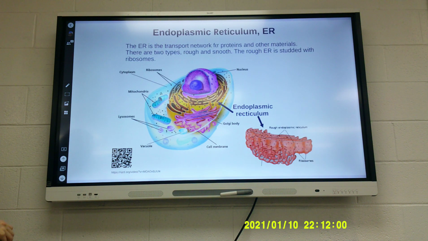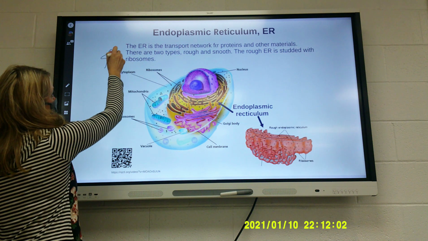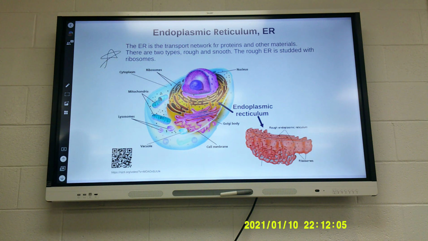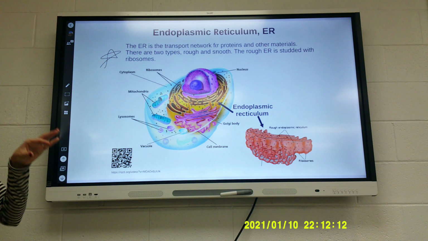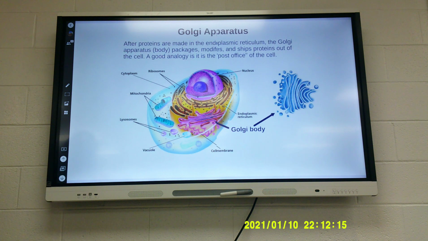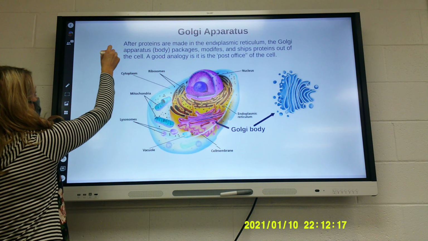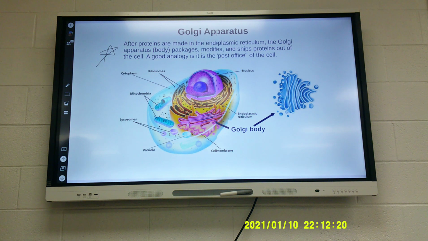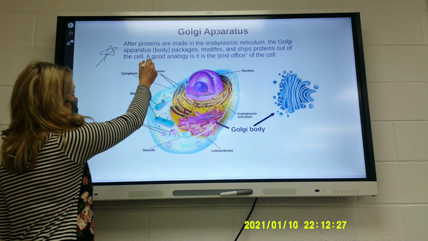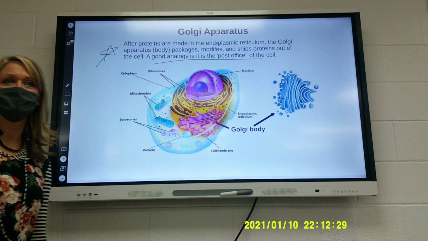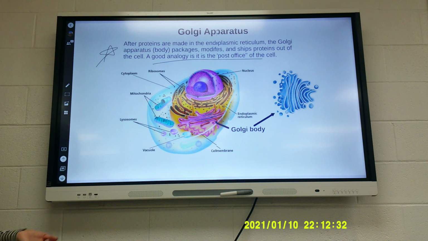Endoplasmic reticulum, ER. ER is the transport network for proteins and other materials. There are two types, rough and smooth. The rough ER is studded with ribosomes. So basically there are just ribosomes stuck to the outside of it. Golgi apparatus. After proteins are made in the endoplasmic reticulum, the Golgi apparatus packages, modifies, and ships proteins out of the cell. A good analogy is the post office. I think last year I described it like the FedEx person, how they put the packages together and then take them to where they need to go.